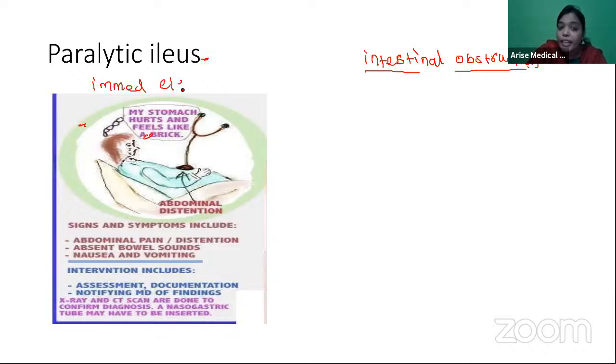And which electrolyte imbalance can cause this paralytic ileus? So the electrolyte imbalance which can cause this paralytic ileus is hypokalemia. It's the hypokalemia. Hypokalemia can lead to paralytic ileus. So what happens here, as the name itself is telling, ileus is paralyzed. So it's not ready to move at all, right? So the ileus is paralytic.